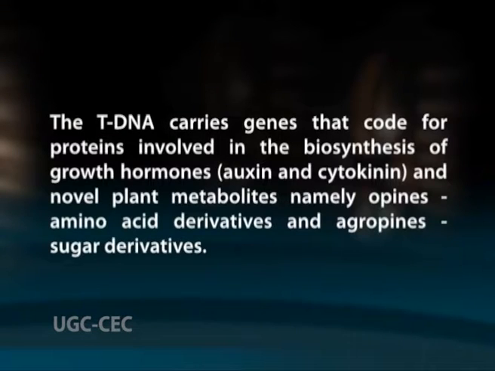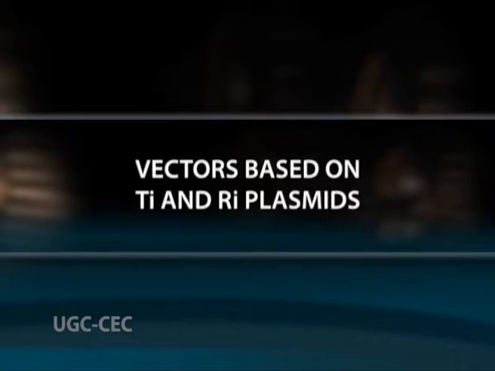The tDNA carries genes that code for proteins involved in the biosynthesis of growth hormones, auxin and cytokinin, and novel plant metabolites, namely opines, amino acid derivatives, and agropines, sugar derivatives. The growth hormones cause plant cells to proliferate and form the gall, while opines and agropines are utilized by Agrobacterium tumefaciens as sources of carbon and energy.